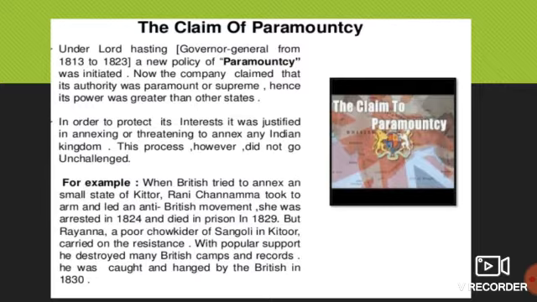But Rayanna, a poor chowkidar of Sangoli in Kittur, carried on the resistance. With popular support, he destroyed many British camps and records. He was caught and hanged by the British in 1830. So after Chennamma, the chowkidar was there, and that chowkidar also fought against the Britishers.